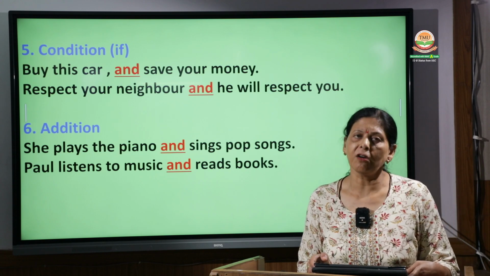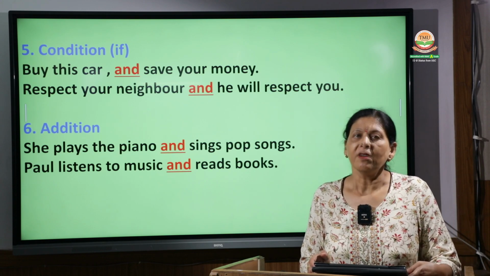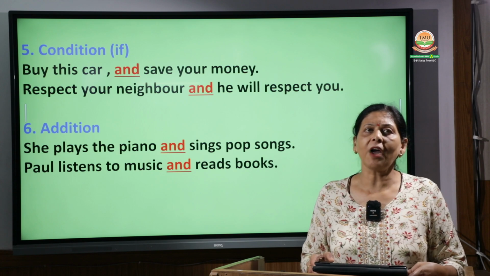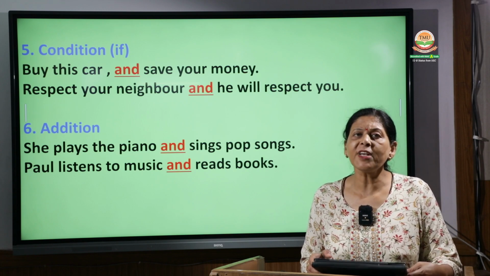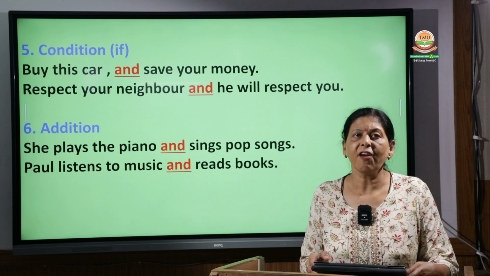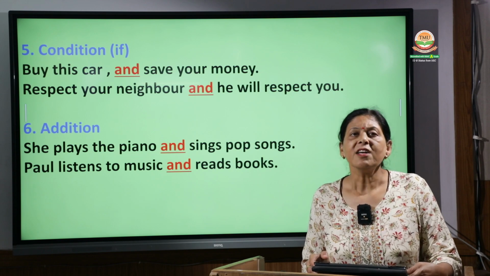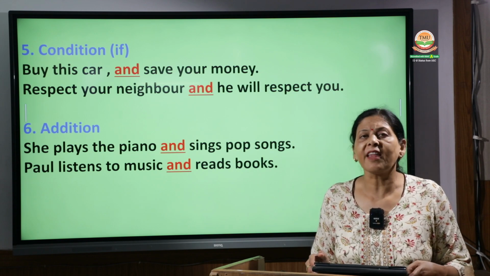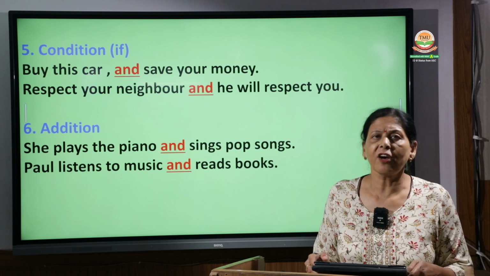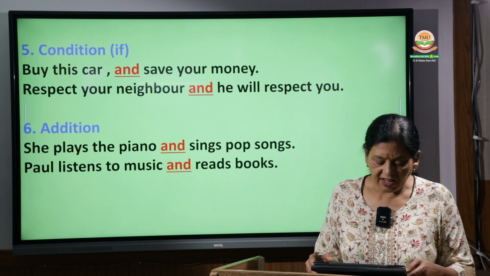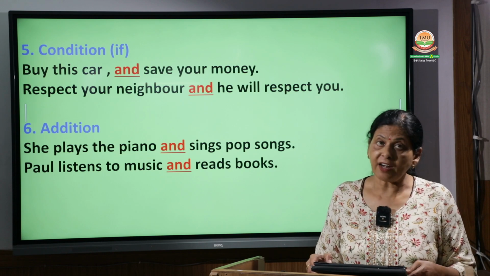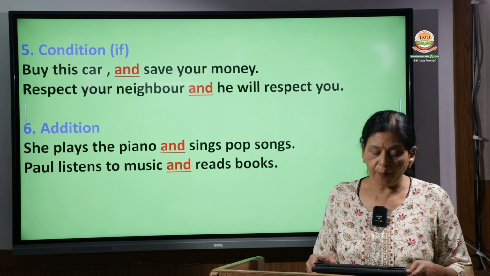These days all of us are involved in online shopping, so there is a caption there: spend more and earn more, because you get some cash back, you get some points, and that way there is an extra saving. So this is condition, meaning if. That is also reflected by and.